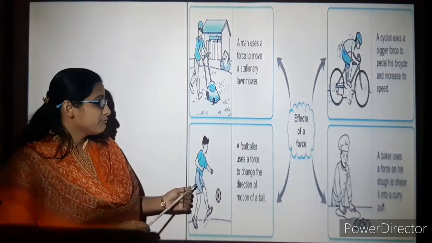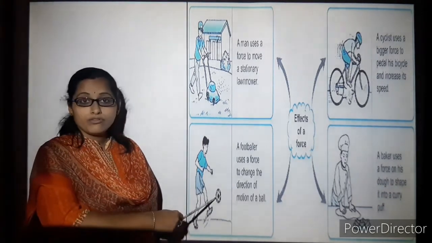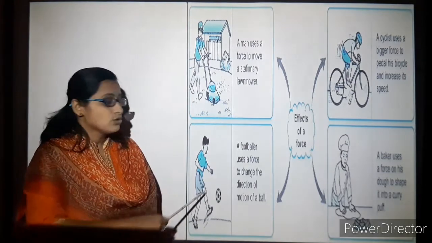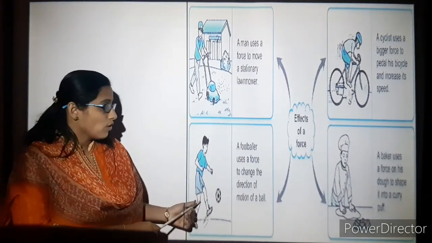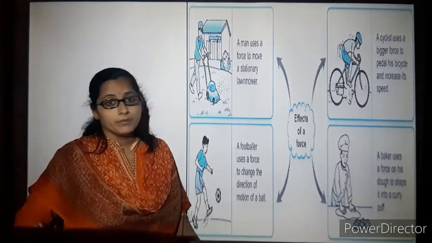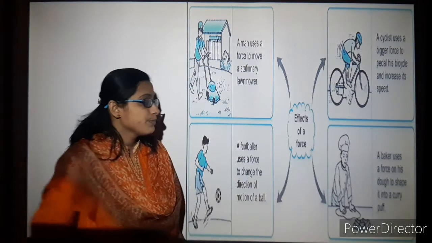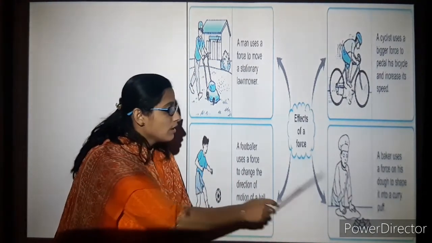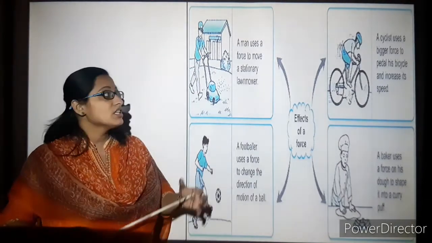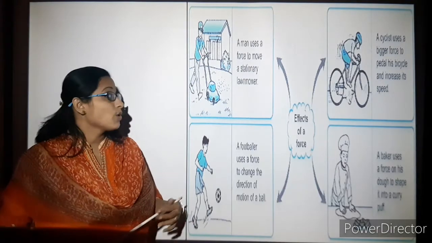Here we can see a footballer, who uses force to change the direction of motion of the ball, and most times he has control of the ball. Next comes the baker, who uses force to prepare dough and shape it into a curry puff. All these forces will give a positive result if applied properly.